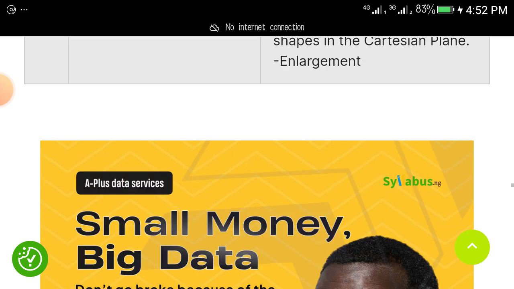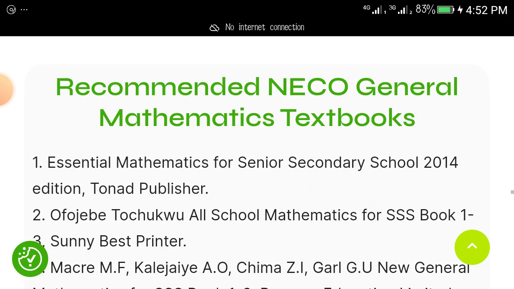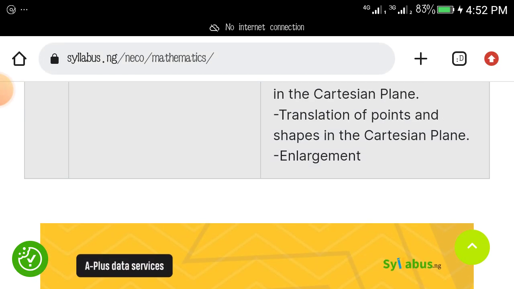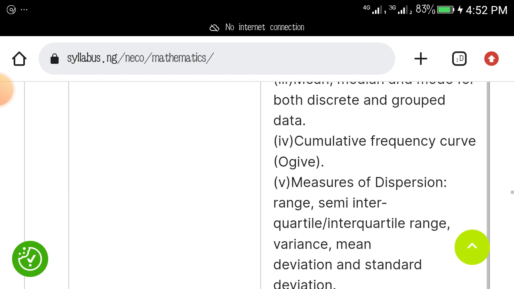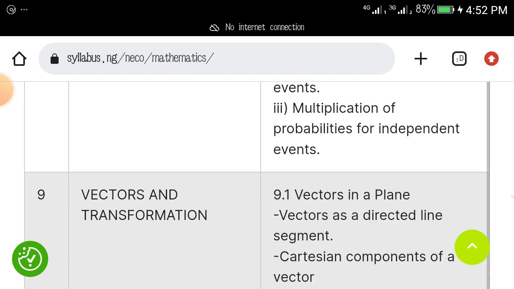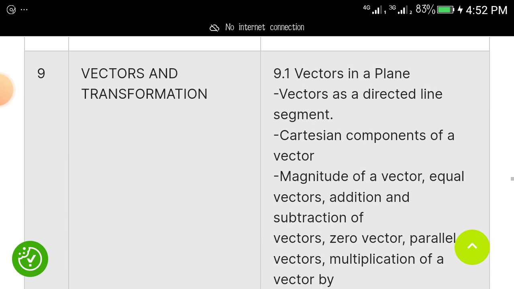Vectors and transformation will also come out, you know. So these are the basic things you need to study. Remember I said vectors and transformations will come out.